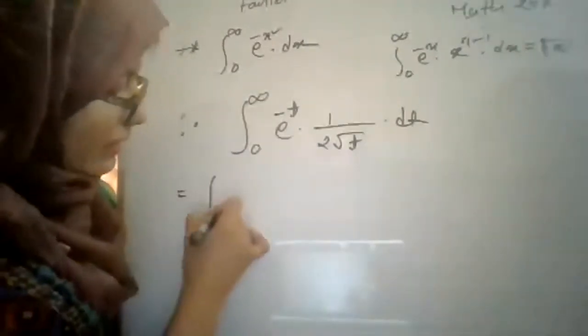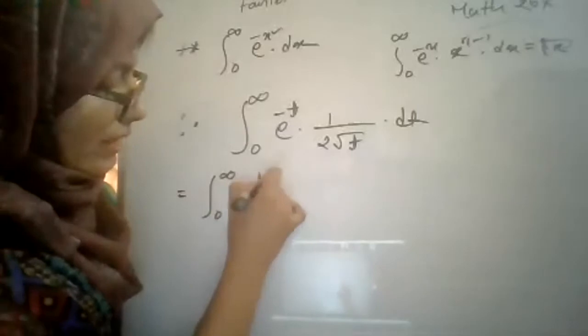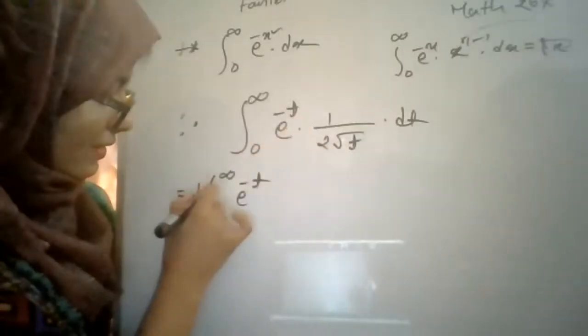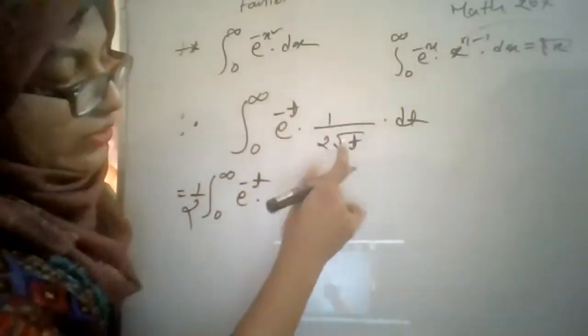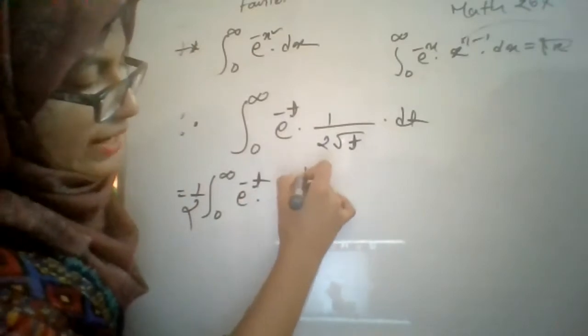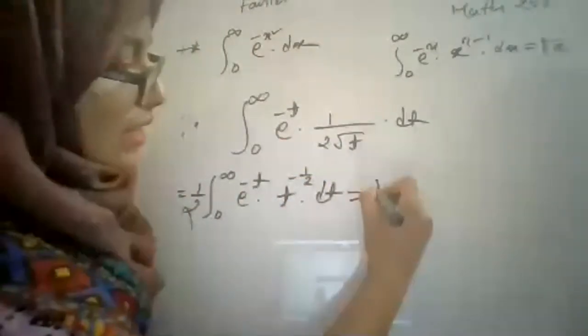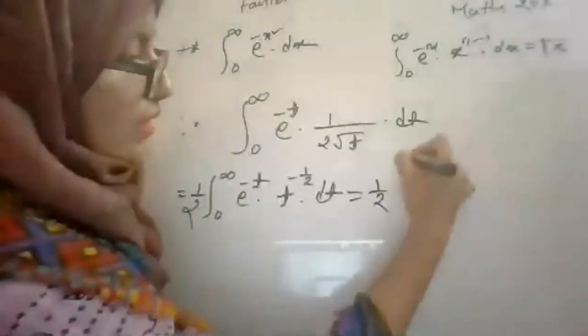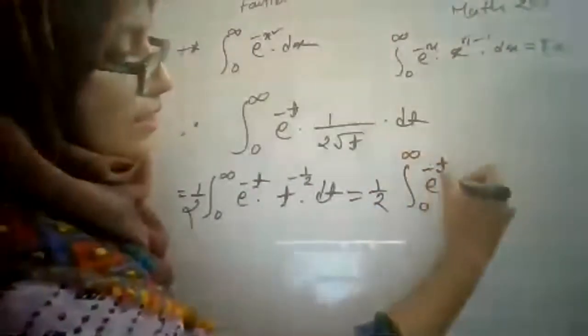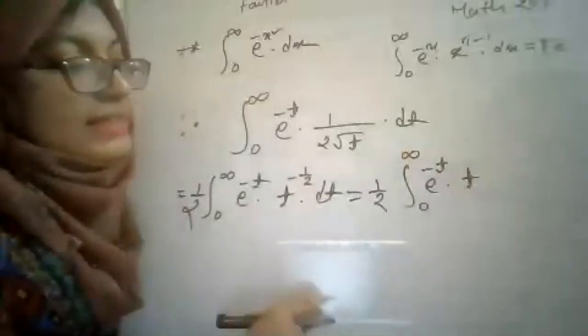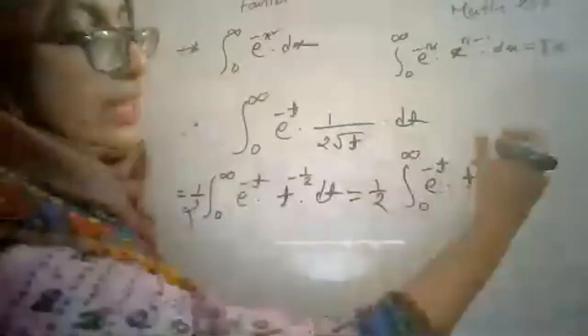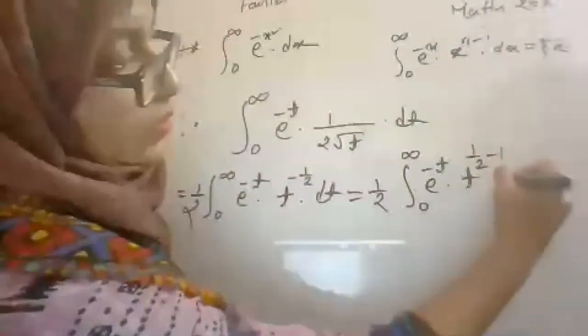Take this half to the left side. And here 1 by root over t can be written as t to the power minus half into dt. It is equal to half, integral from 0 to infinity of e to the power minus t, and here t to the power minus half can be written as t to the power half minus 1 into dt.